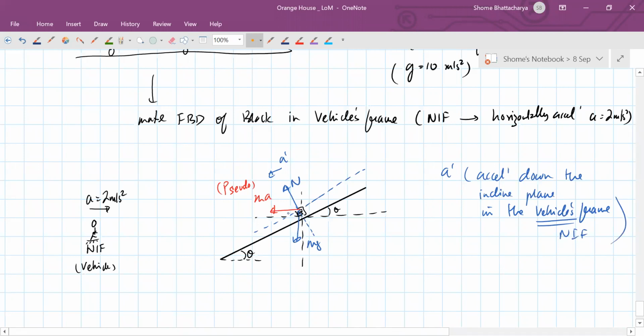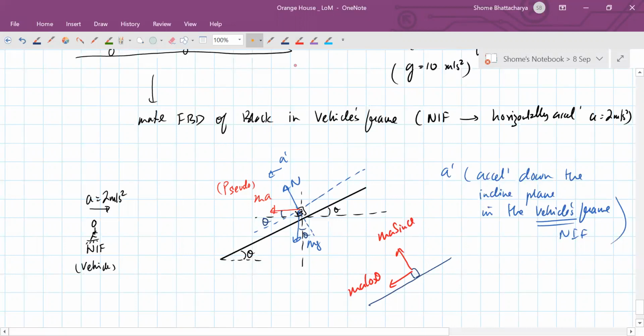So now we have to just resolve the forces correctly. So you will realize that here this angle will be theta and this angle will be theta. So on resolving the forces, you will have pseudo force components ma cos theta and ma sin theta.